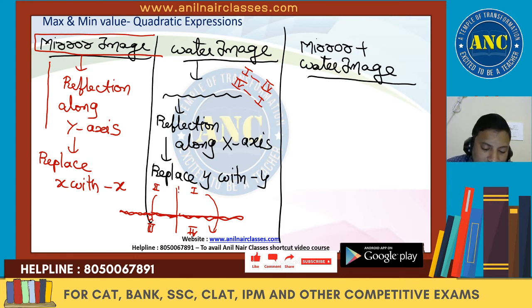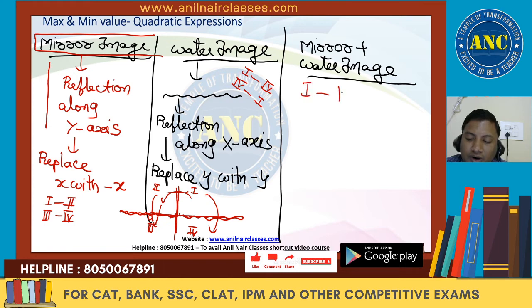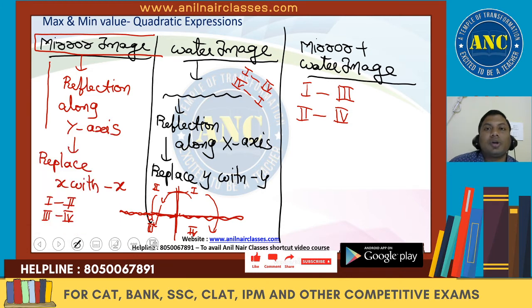Mirror image, this is the mirror. First quadrant graph will become the second quadrant graph. This is also the mirror. Third quadrant graph will become the fourth quadrant graph. Mirror plus water image: first I will do mirror, then I will do water. That means the first quadrant graph will become the third quadrant graph, and the second quadrant graph will become the fourth quadrant graph. I hope the idea is clear.